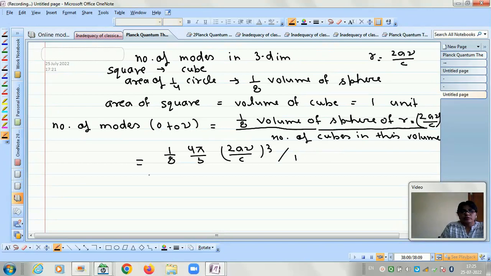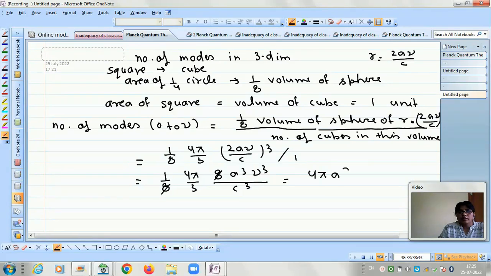So 1 means nothing, so it will be 1 by 8, 4 pi by 3 and 8 a cube nu cube divided by c cube. So this 8 and 8 get cancelled, and we are left with 4 pi a cube divided by c cube into nu cube. So this is the result, the number of modes.